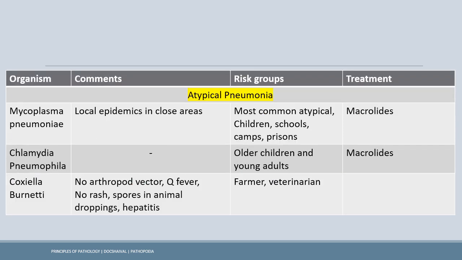Now the atypical pneumonia. Recall I have stated that atypical pneumonia is mainly caused by viruses, but we also have the bacterial causes. So the first one is the Mycoplasma pneumonia. It is the most common cause of the atypical pneumonia. It is more common among the school-going children and camps and prison. You can see that these are the closed areas. So closed dorms or closed areas are increased risk of Mycoplasma pneumonia. Therefore it can cause also the local epidemics. Okay, then the drug of choice is macrolides for the Mycoplasma pneumonia.